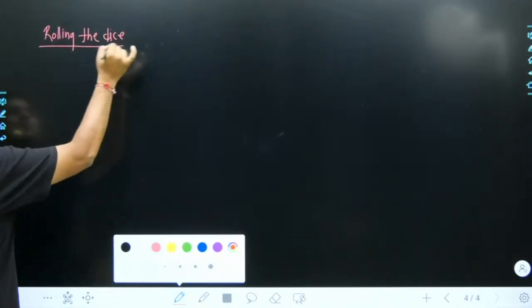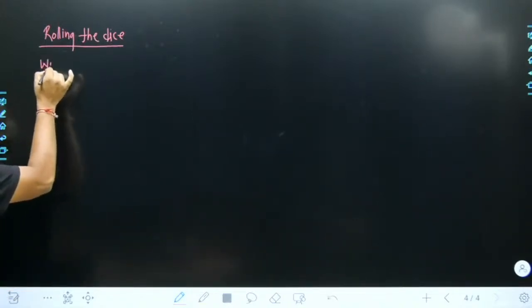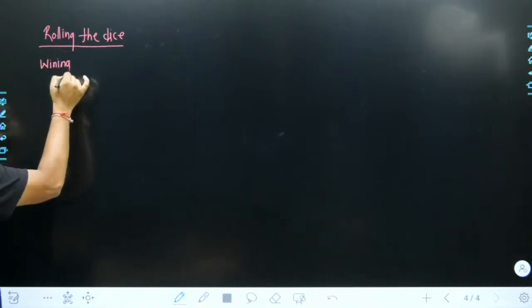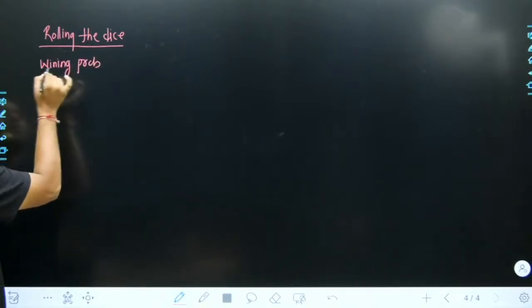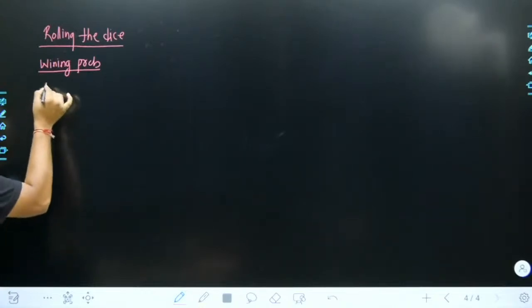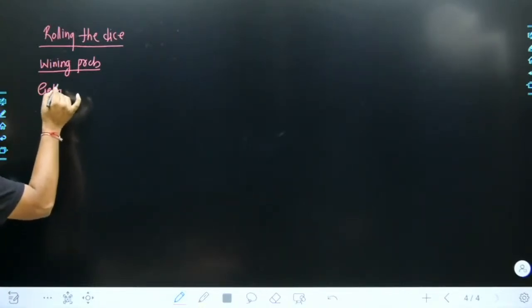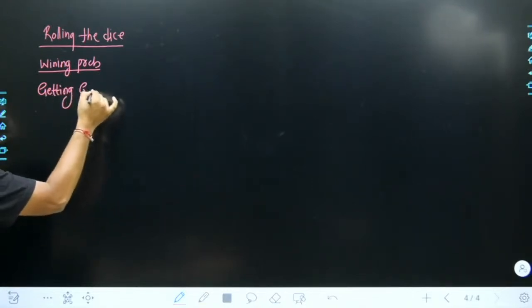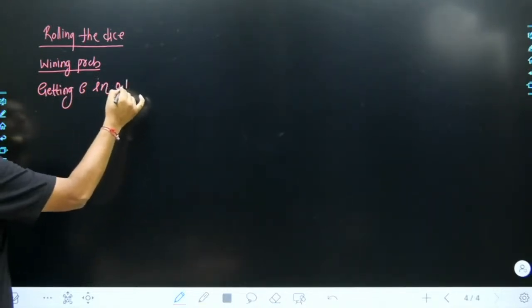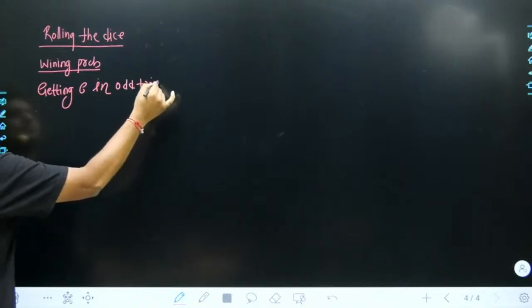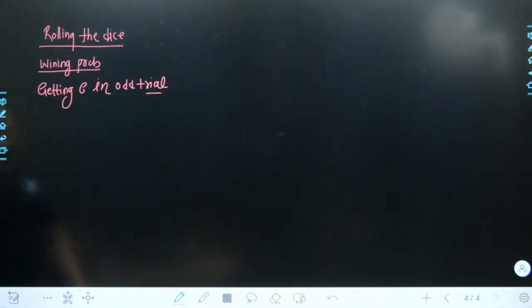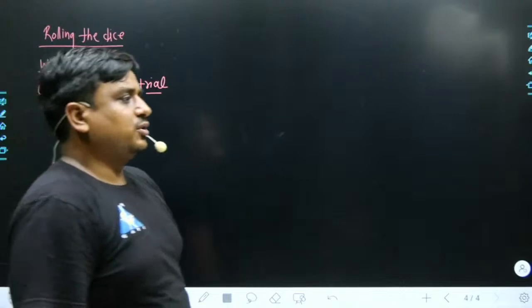Now this is a problem of rolling a die. Winning probability. If a win for me is defined as getting 6 in an odd trial, in an odd trial, may I know what would be the answer over here?